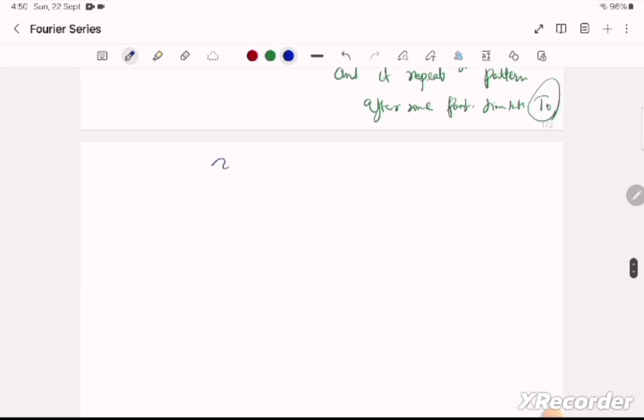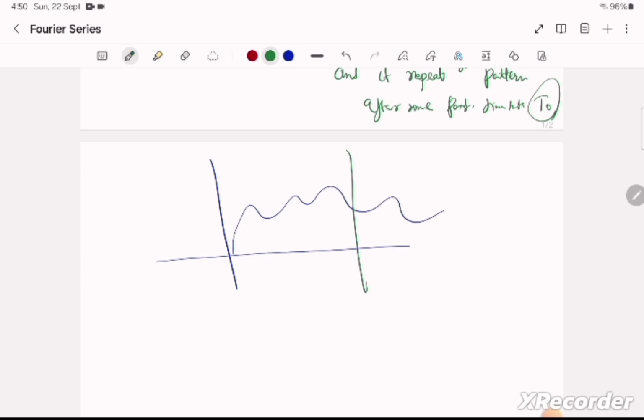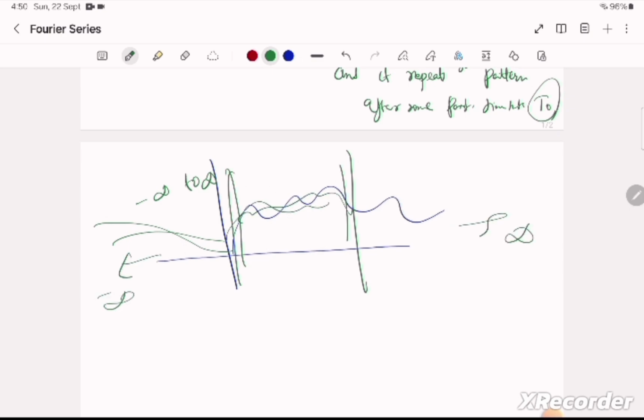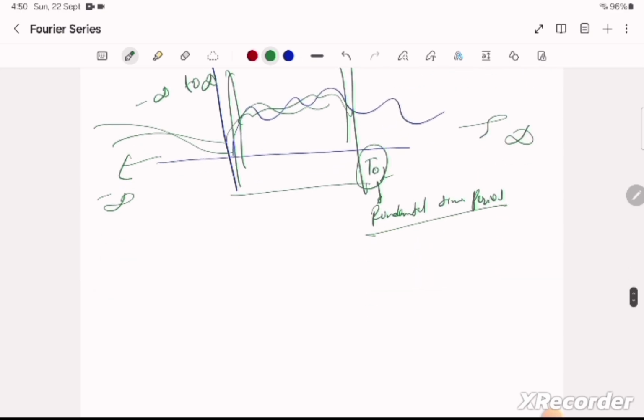So if there is a signal, going from negative infinity to positive infinity, it is repeating here and here, and there is some pattern. Let us suppose this is the pattern. It is repeating this pattern for some particular time, and we say that is t naught. This t naught is called the fundamental time period. It means with this time period the pattern is completed, and this is one cycle of the signal. Okay, so now this is the time domain.